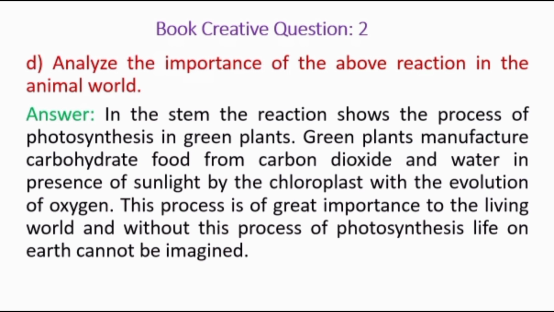Green plants manufacture carbohydrate food from carbon dioxide and water in the presence of sunlight and chlorophyll. This process is of great importance to the living world. And without this process of photosynthesis, we cannot think about life on our earth.